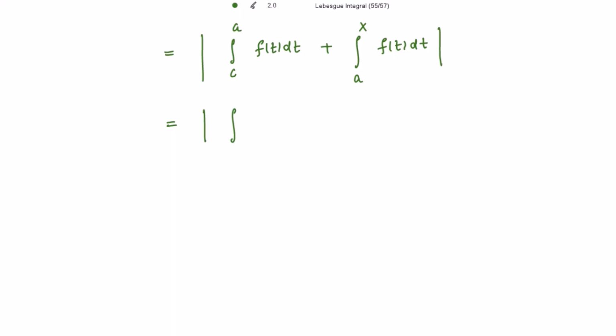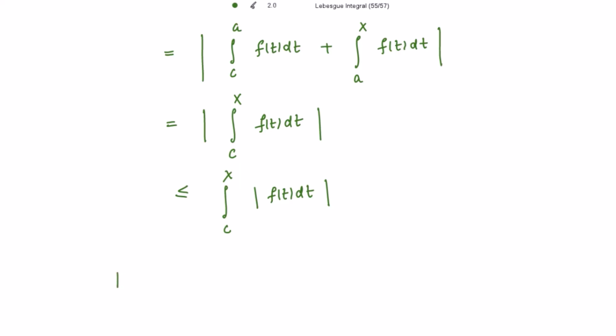I'm merging these two and writing this as the integral from c to x. And this mod is further less than or equal to the integration from c to x of mod of f(t) dt.